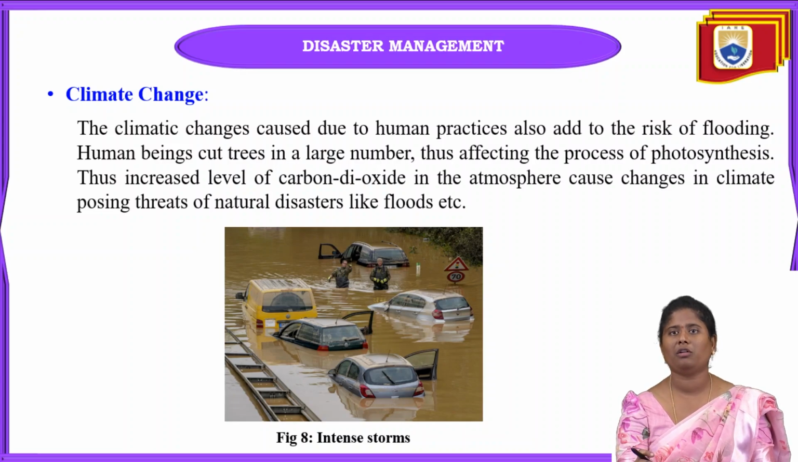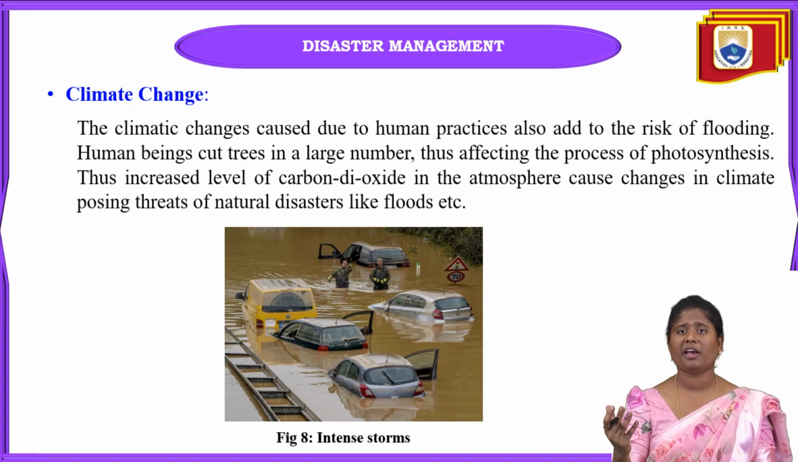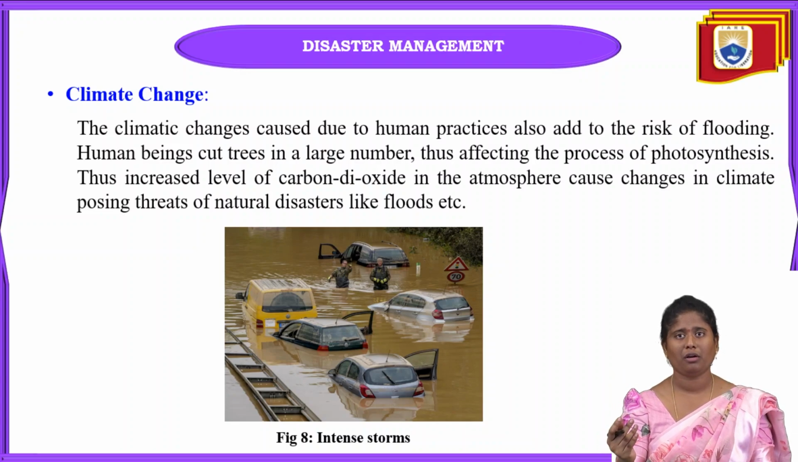Likewise here also, if we cut the trees, from the trees only we get oxygen. If trees are not there, of course we can't get oxygen. If we cut the trees, carbon dioxide rapidly increases in the atmosphere. That can also change climatic conditions, and it can cause natural disasters like floods here. So nowadays the government is also strictly giving orders that deforestation cannot be done in some areas like that.